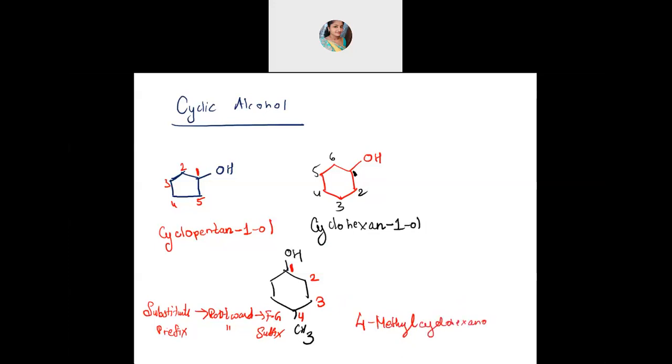Cyclohexanol. I have taken it here in the 4th position. In your book, they have given the 3rd position. Just for a change, I have taken this. Clear, no? How to give the name for alcohol? You should practice now. No, para-meta is for benzene. When you are having a benzene related compound, then that's para-meta. This one, last one, how to give the name.